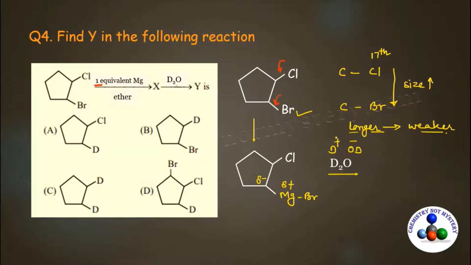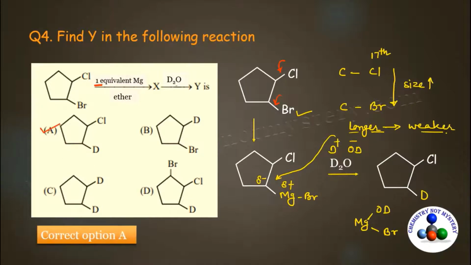So positive gets attached to negative and negative gets attached to positive. So here deuterium will get attached to carbon, and magnesium will get attached to OD negative and it is already attached to Br. So this is the byproduct. Now match your answer with the given options. So here you will see option A will be the right option for this question.